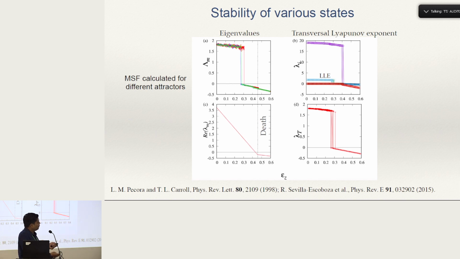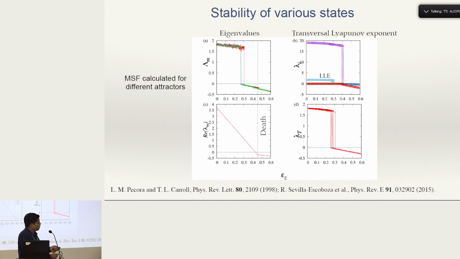So here we have 3 attractors, A plus, A minus, and A0. The 3 curves over here show the 3 master stability functions. The transition point over here shows that these synchronized states are stable for individual attractors.